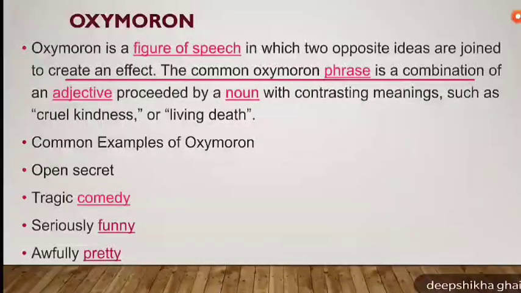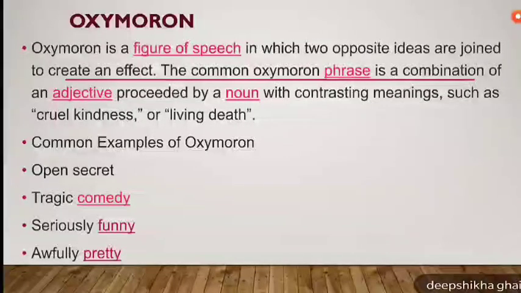The common oxymoron phrase is a combination of an adjective preceded by a noun with contrasting meanings such as cruel kindness or living death. If you see these examples, then both the words are totally in contrast to each other.